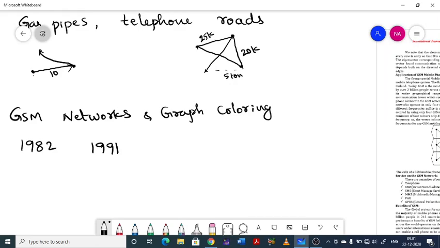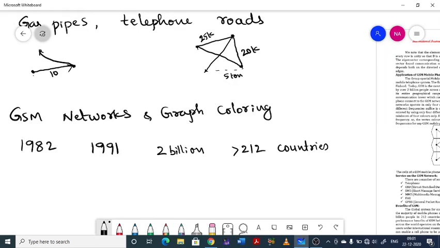So today the GSM network is the most popular and is used by over 2 billion people across more than 212 countries. See, more than 2 billion people are using these GSM networks over more than 212 countries. So this is the importance of GSM networks, we can say.